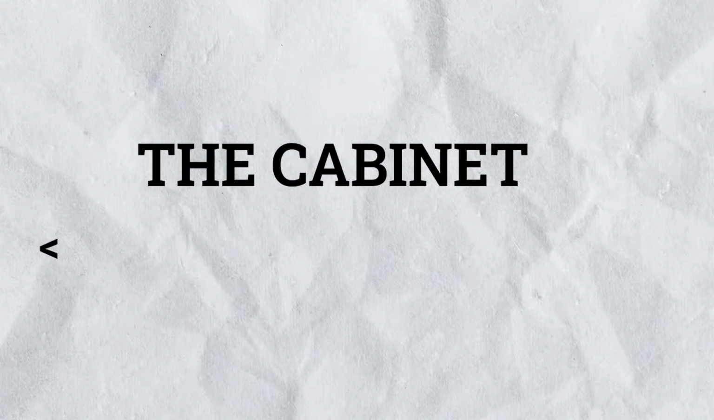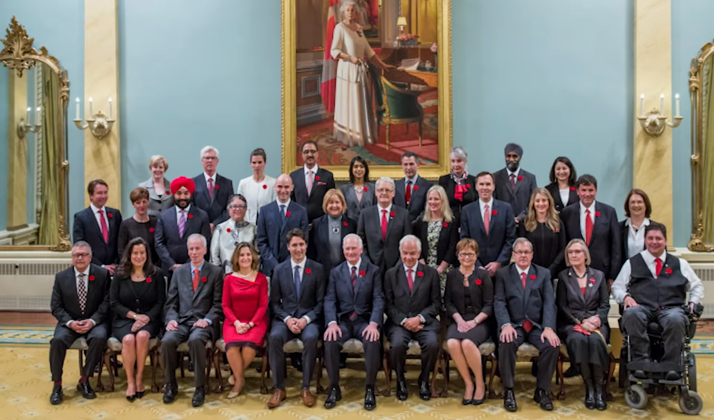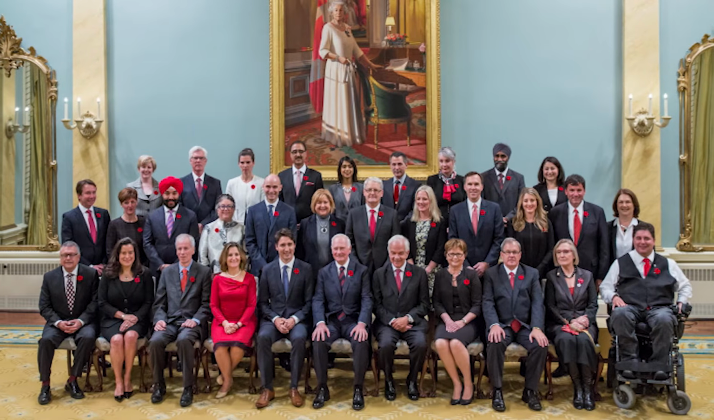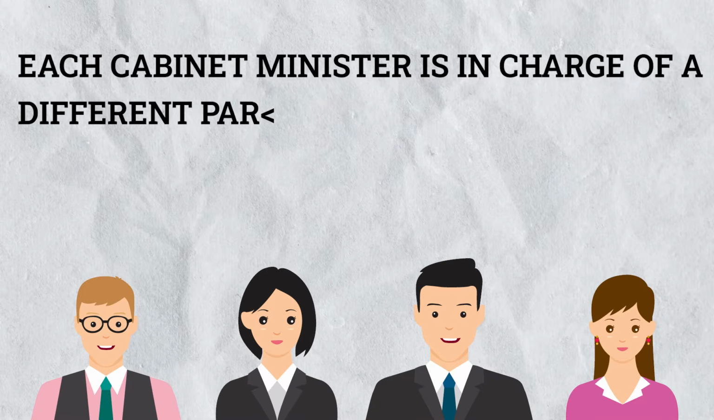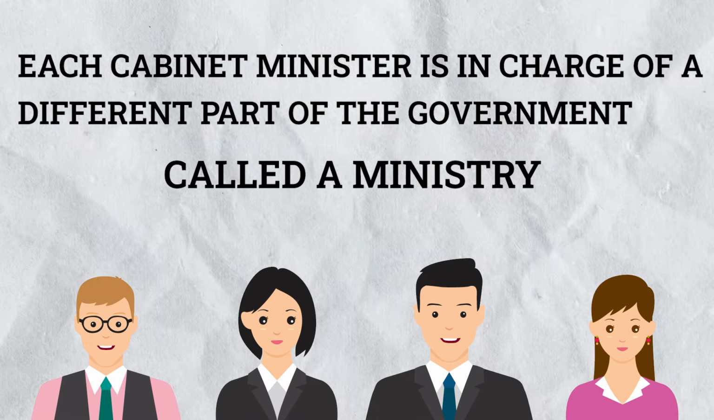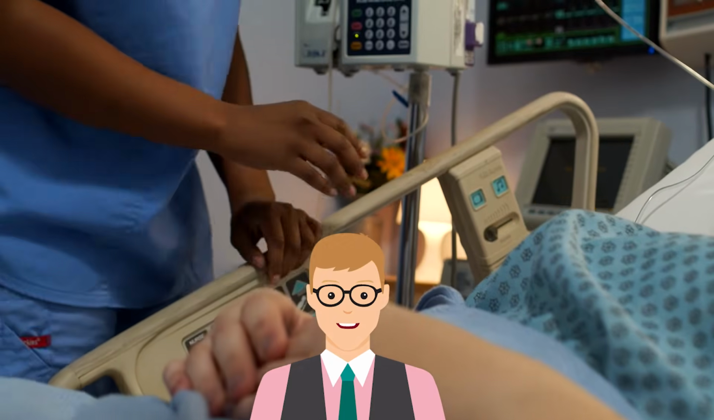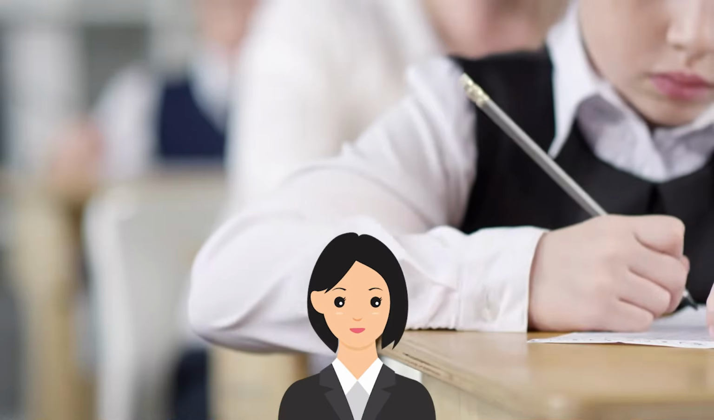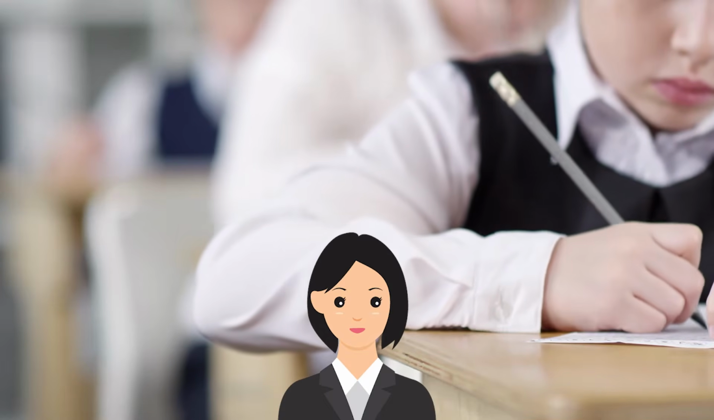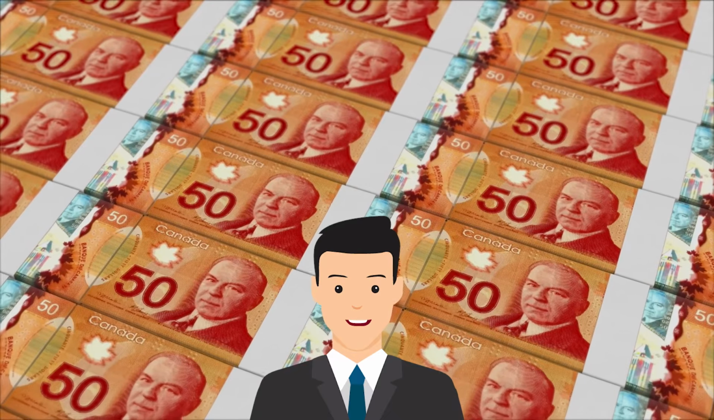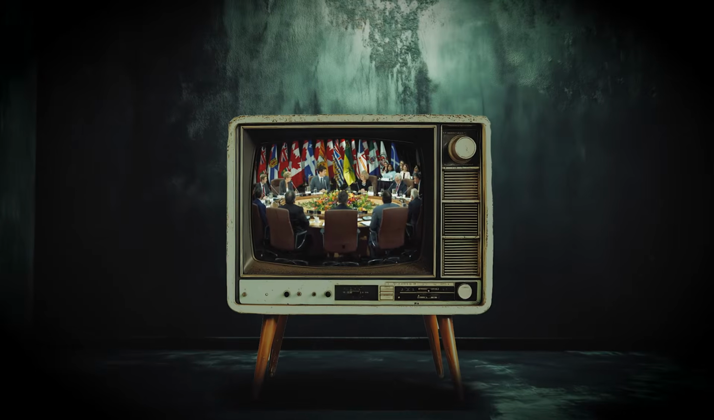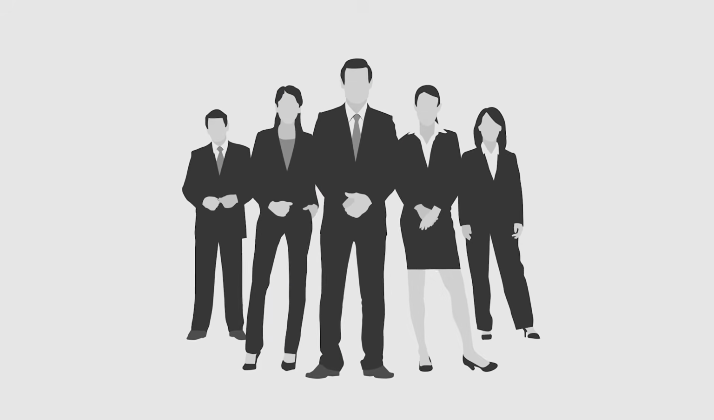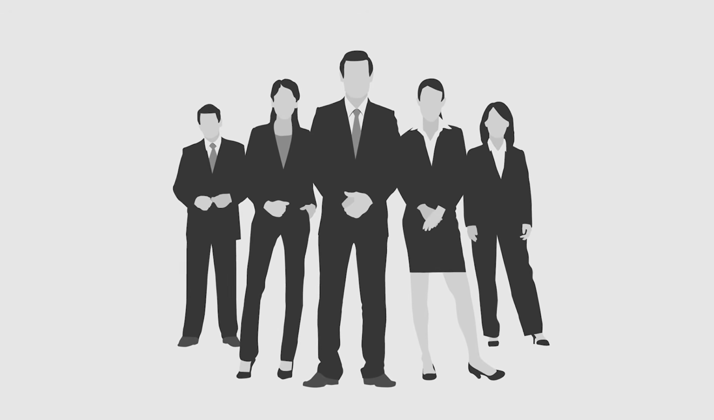The Cabinet, the Prime Minister's team. The Cabinet is a group of important decision-makers chosen by the Prime Minister. Each Cabinet Minister is in charge of a different part of the government, called a ministry. For example, the Minister of Health focuses on healthcare, the Minister of Education helps with education policies, and the Minister of Finance looks after Canada's money. Cabinet ministers meet often to discuss and vote on important issues. Even though the Prime Minister is in charge, the Cabinet helps share the responsibility of running the country.